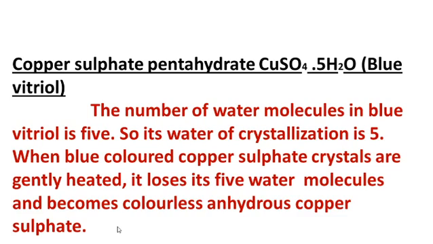Anhydrous means without water molecules.